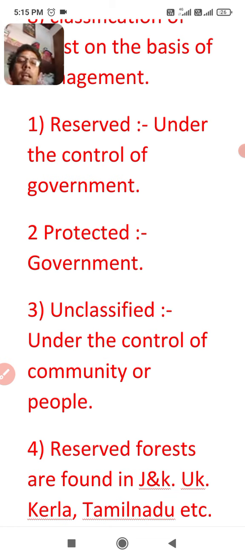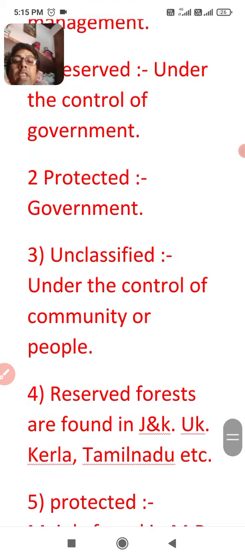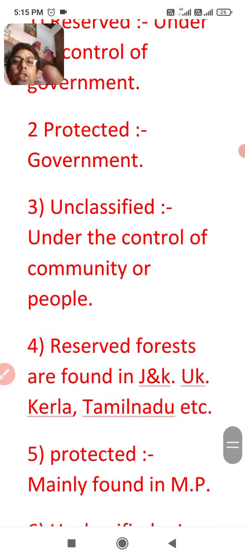It means unclassified forests are sometimes under the control of community or people, and sometimes they are controlless. Now, in which states these 3 types of forest are found mainly, we are going to discuss.